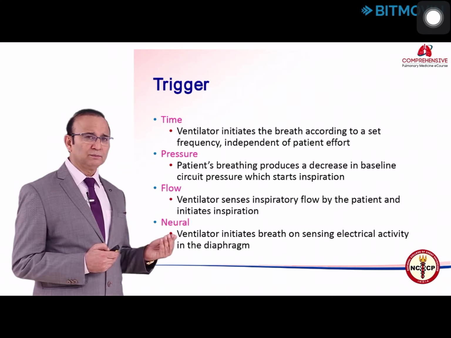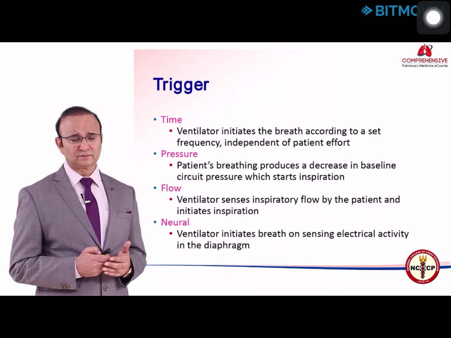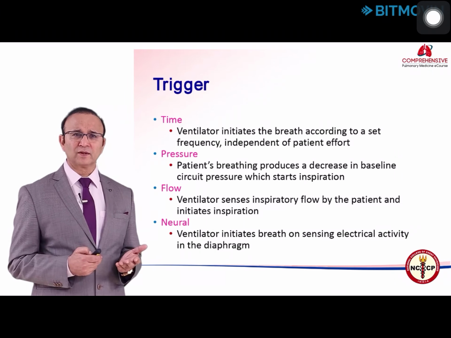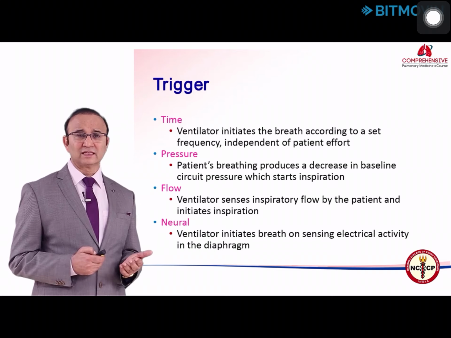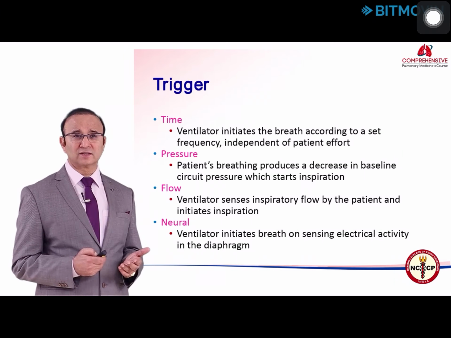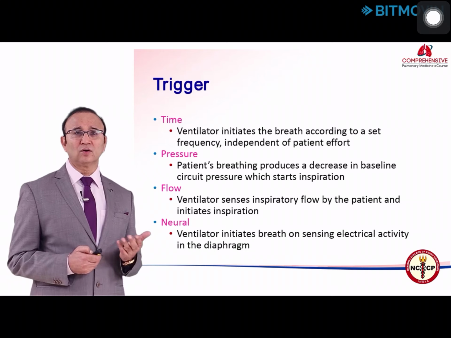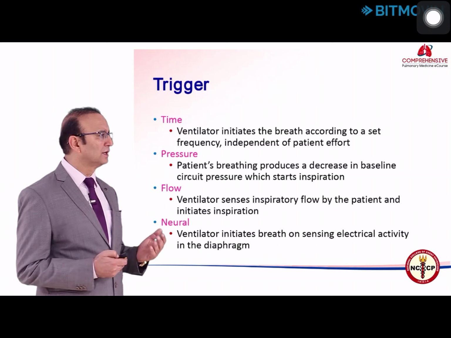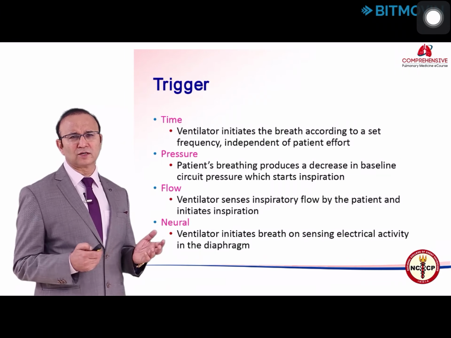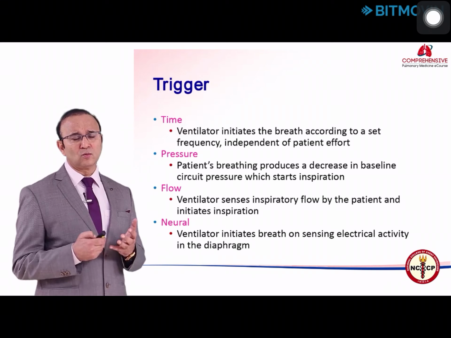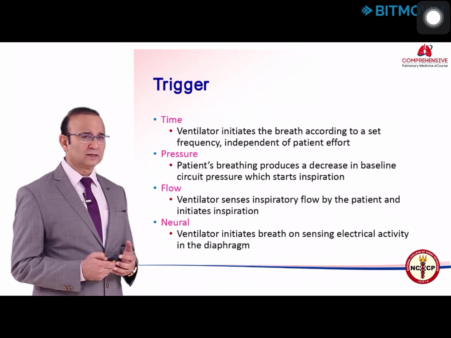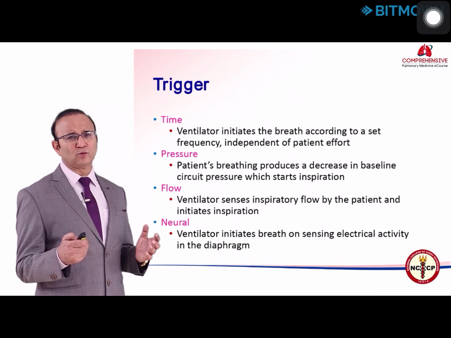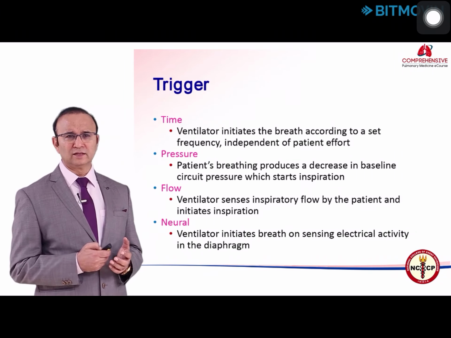Now the patient can also trigger the ventilator. When the patient triggers the ventilator, the machine has to sense something. So it can either sense a pressure, which actually came into existence first, or it can sense the flow. Pressure triggering requires the patient to create a small negative inspiratory pressure, 1 to 3 centimeter of water, depending on what you put on the ventilator. The negative pressure is sensed by the ventilator, the inspiratory valve will open and the breath delivery will start.